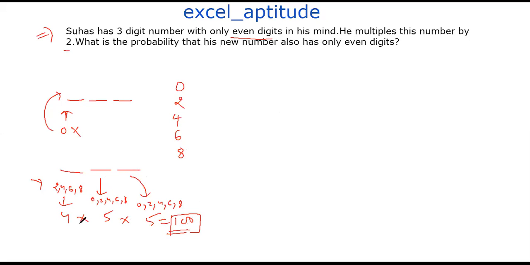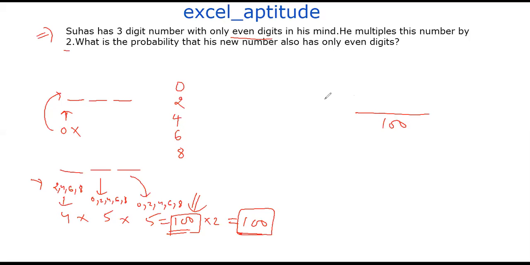If I multiply these 100 numbers by 2, I'll get another 100 numbers. So the total number of outcomes is 100.